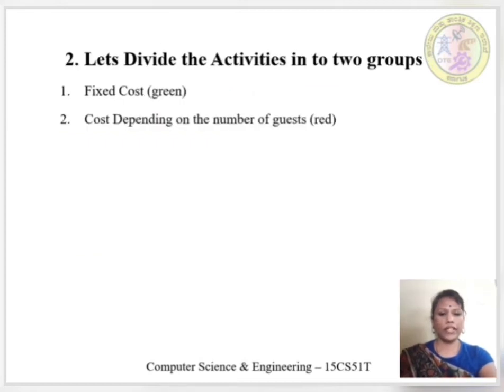So after identifying all the modules, the next step is to identify simple, complex and medium modules. In this case, let's divide the modules into two groups. One as a fixed group and another one as cost dependent on the number of guests.